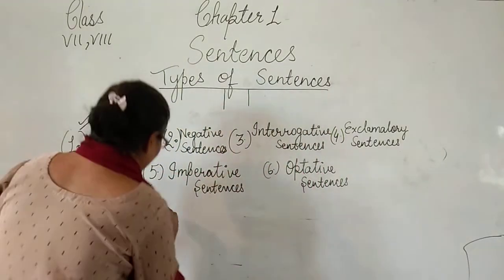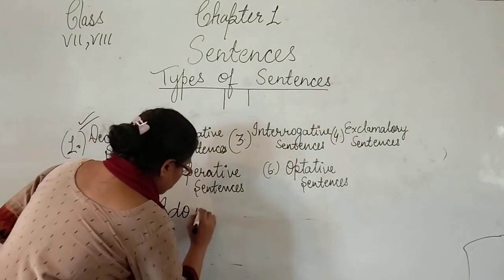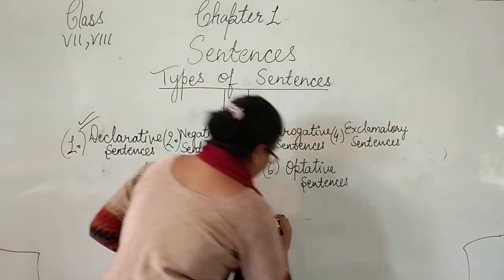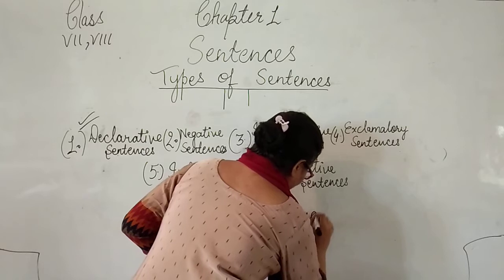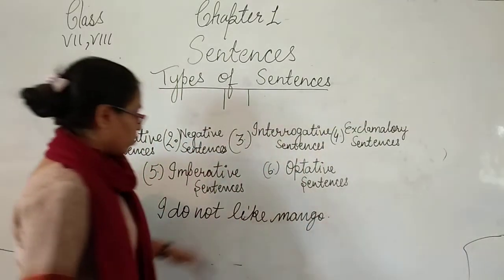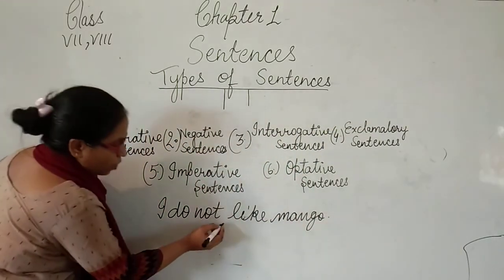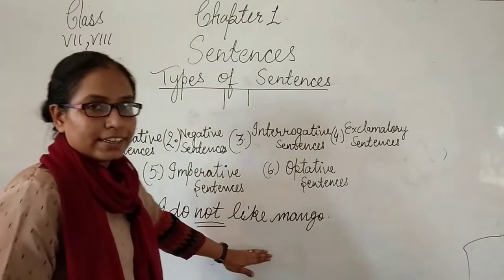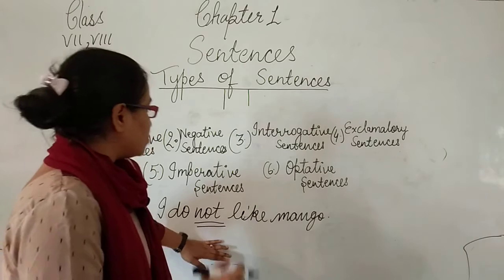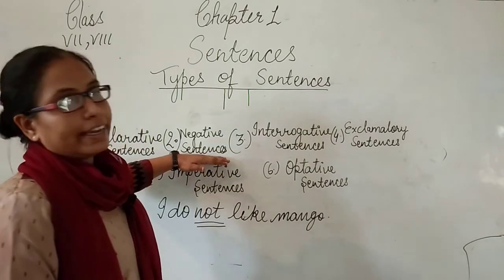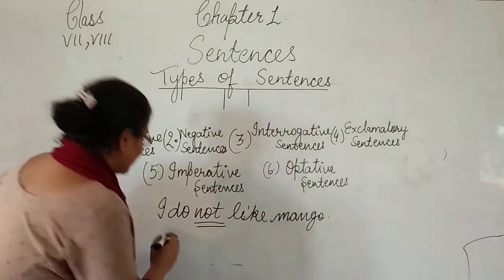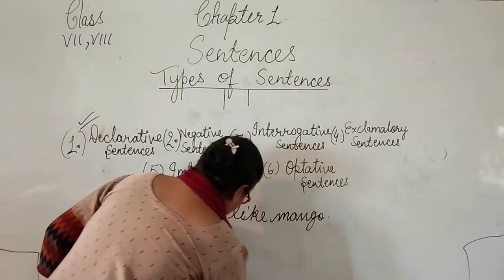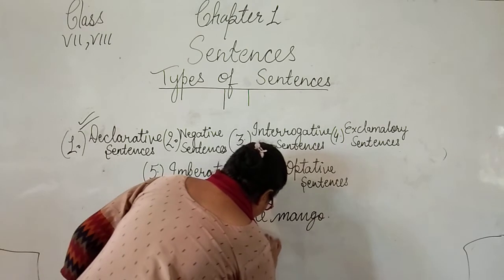Let me explain. I do not like mango. I am writing here not, and not expresses negation in the sentence, and this negation shows that this is a negative sentence. One more example. I never speak a lie.